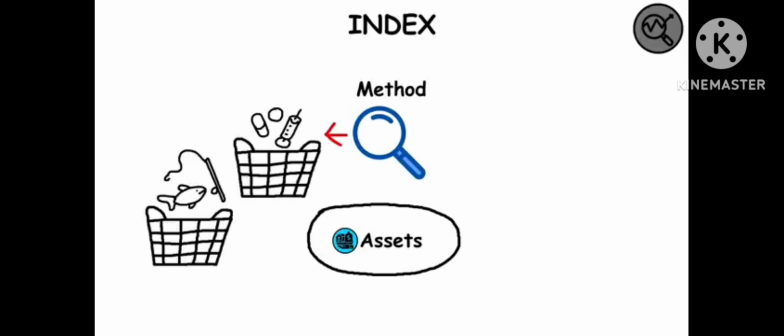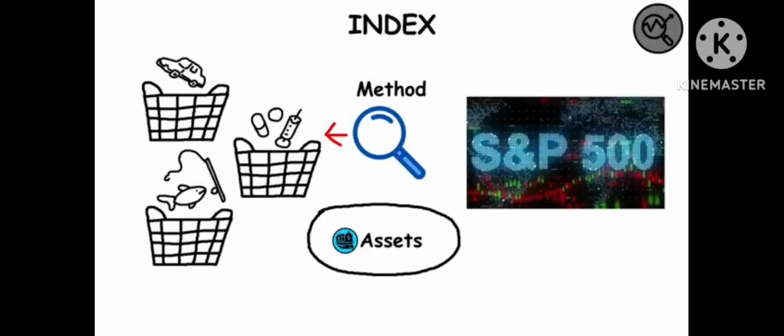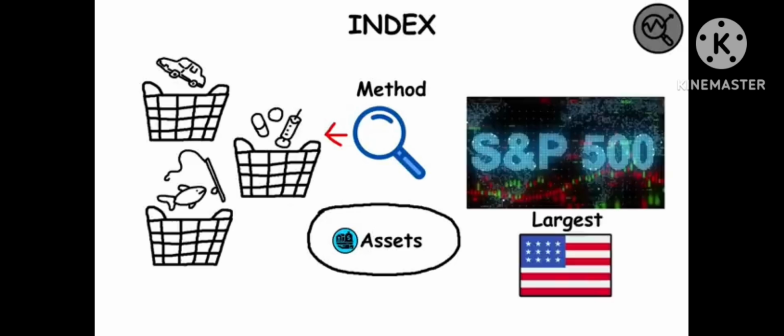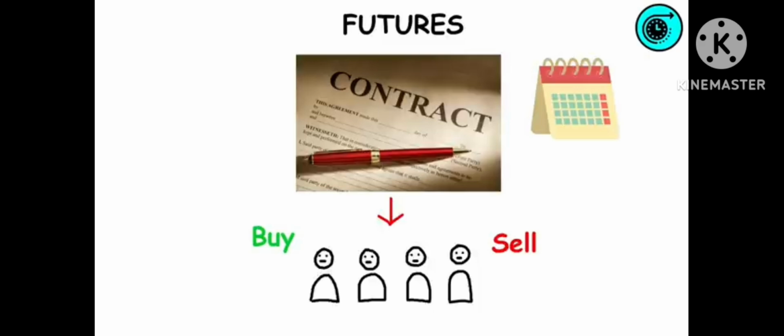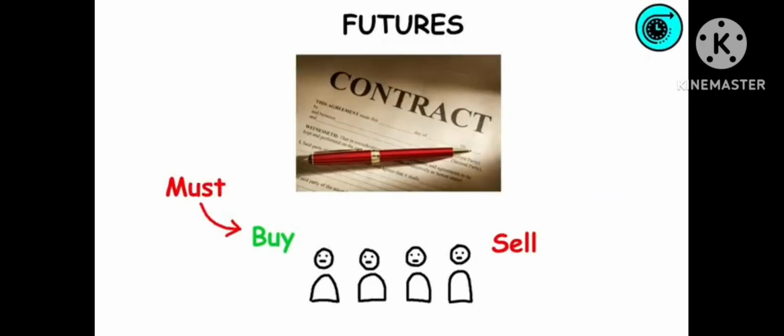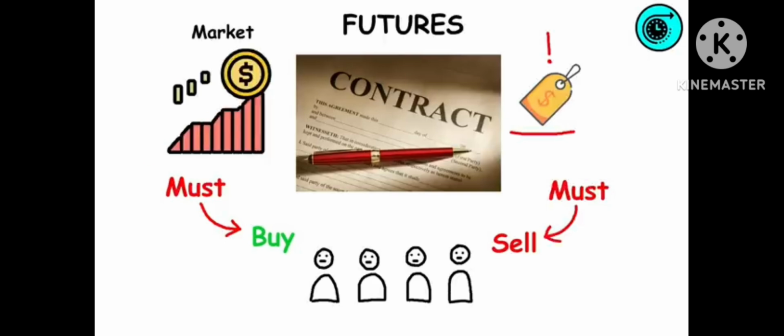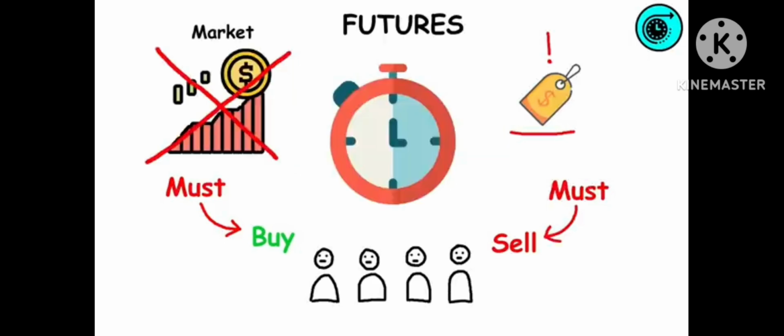Index. It's a method to track the performance of a group of assets. Indexes typically measure the performance of a basket of stocks intended to replicate a certain area of the market. The most famous index is the S&P 500, which tracks the 500 largest U.S. companies. Futures. Contracts that obligate parties to buy or sell an asset at a predetermined future date and price. The buyer must purchase or the seller must sell the underlying asset at the set price, regardless of the current market price at the expiration date.